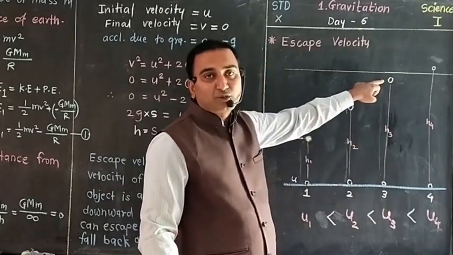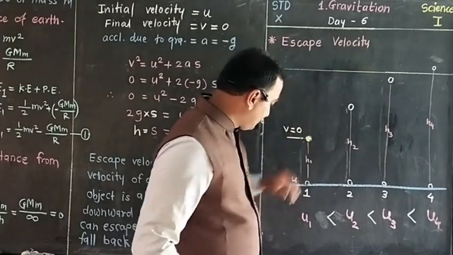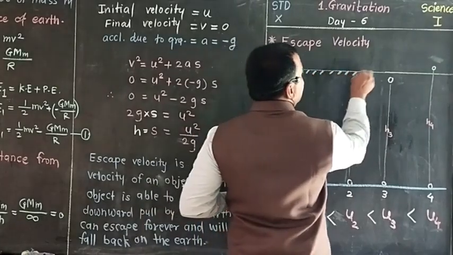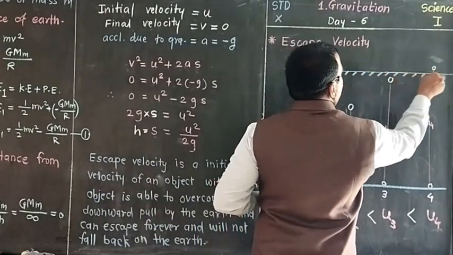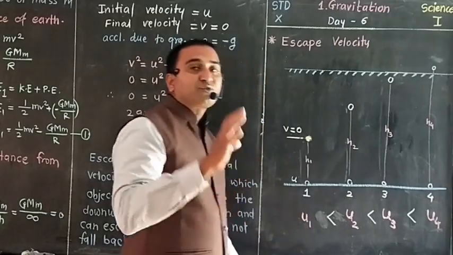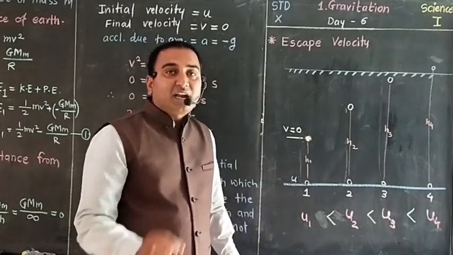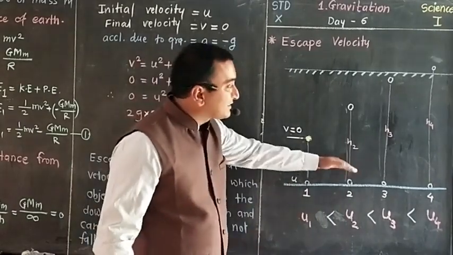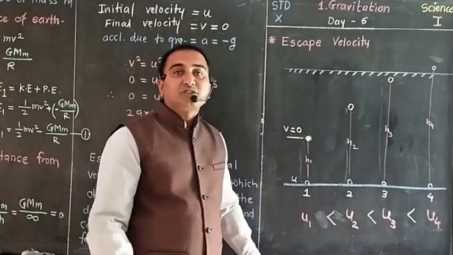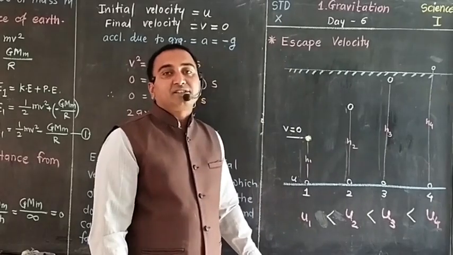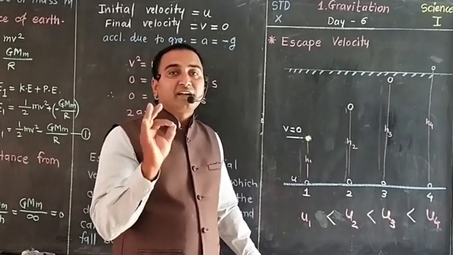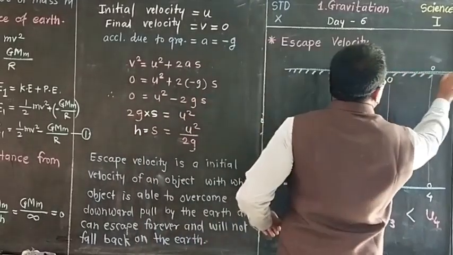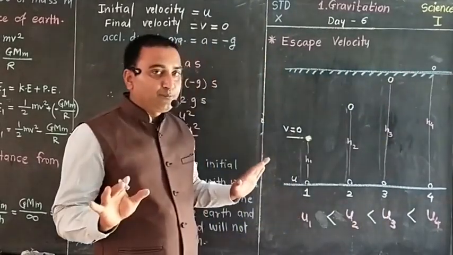the object will achieve. But see the line here, this last line is for indicating the gravitational field. Beyond this line, gravitational force will not work. Why? Because gravitational force is inversely proportional to the square of distance. So as distance increases, gravitational force decreases, and definitely it becomes 0 at an instant. So this is the line indicating where gravitational force is 0.